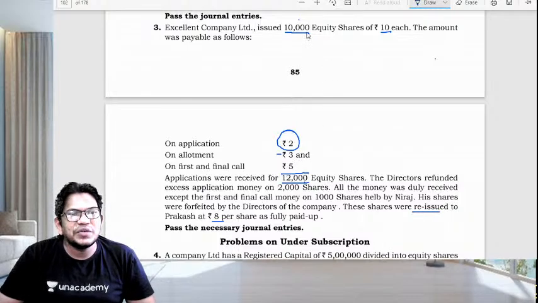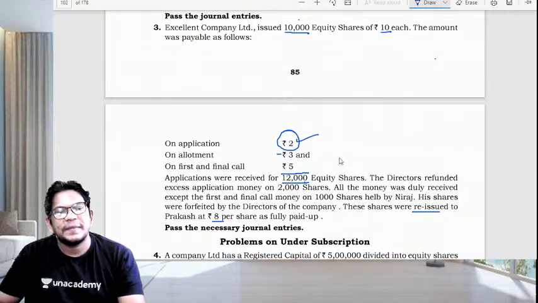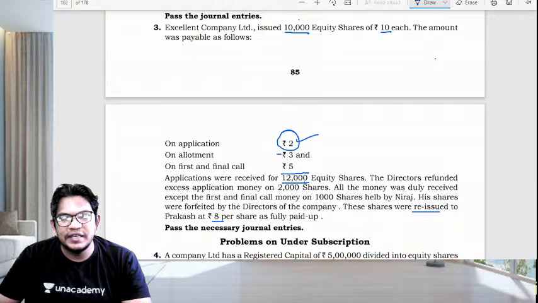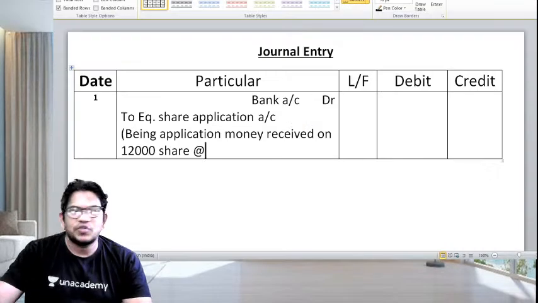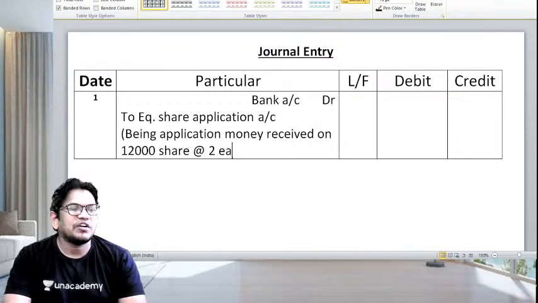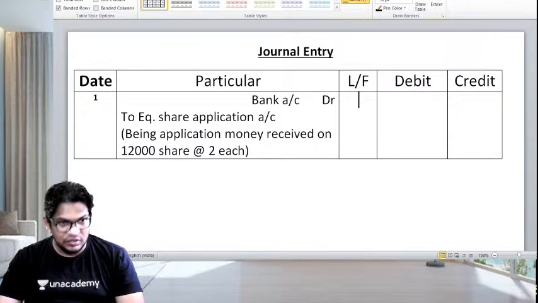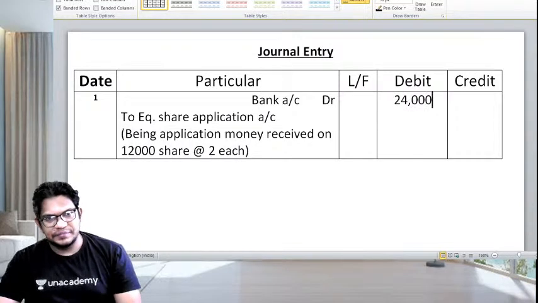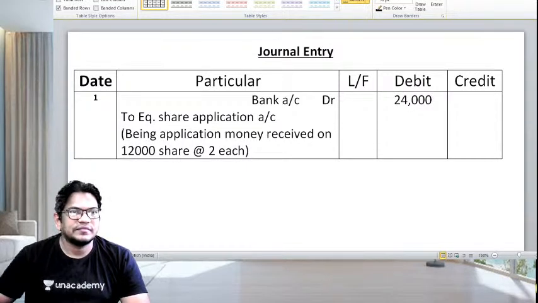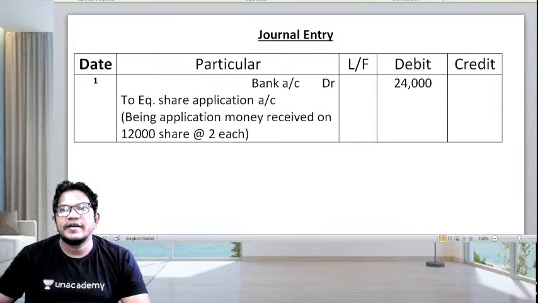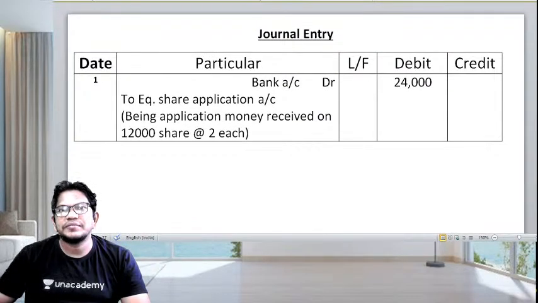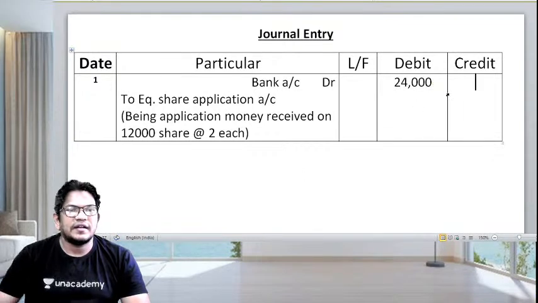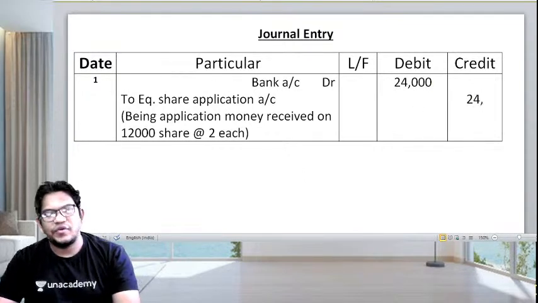So 12,000 at the rate of 2 each. How much is it going to be? 12,000 multiplied by 2 comes to 24,000.